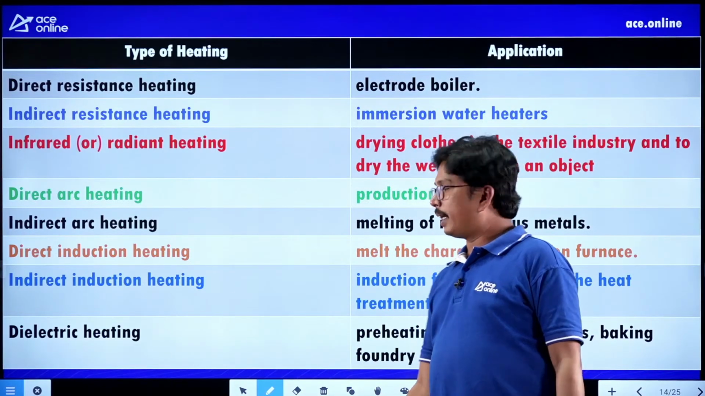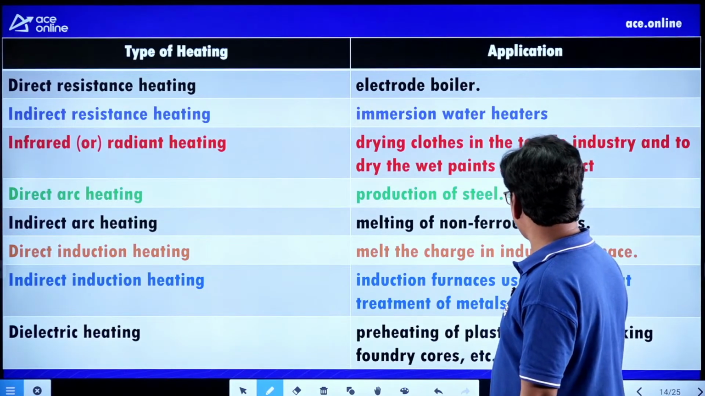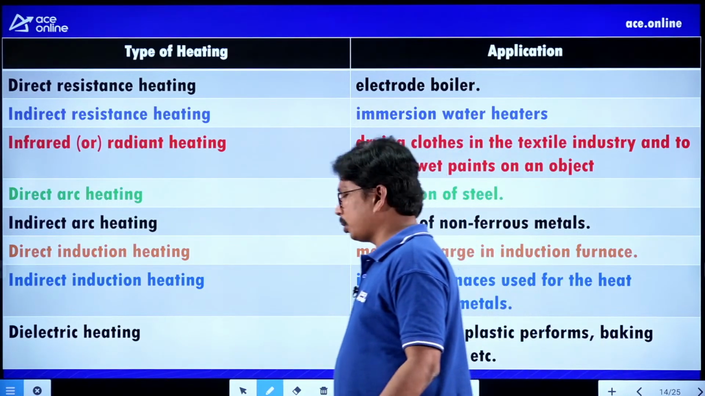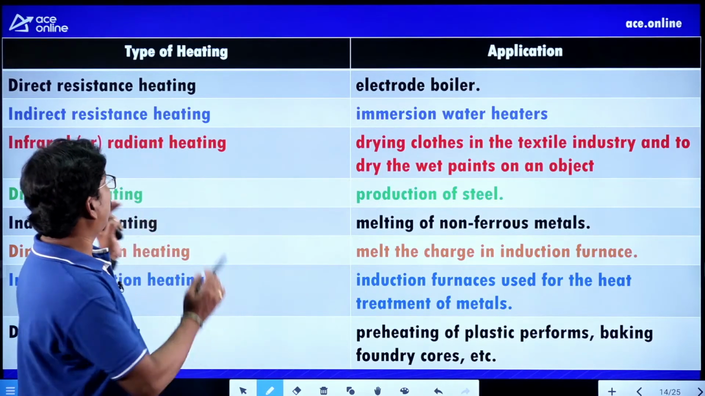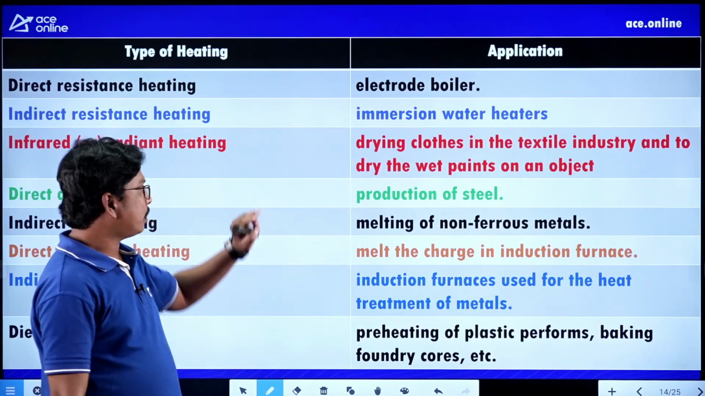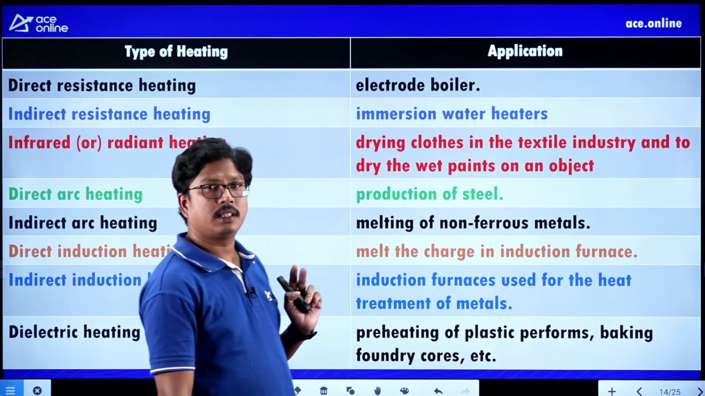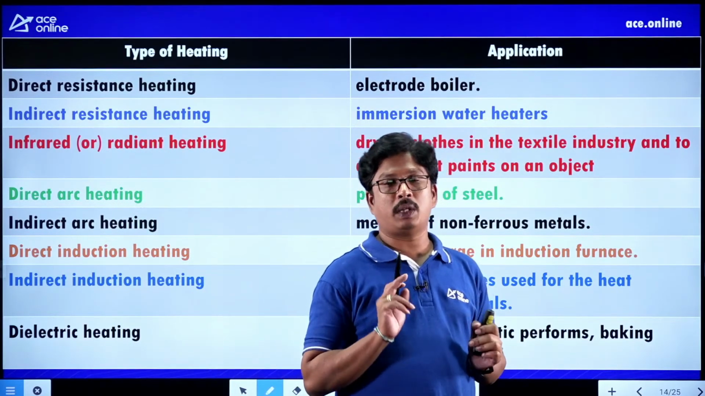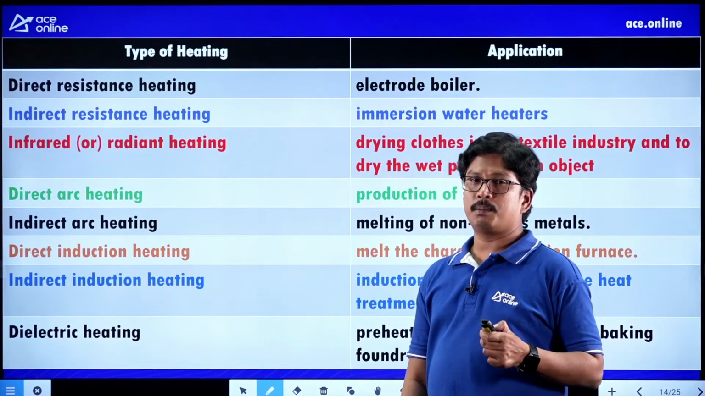And dielectric heating is used for preheating of plastic preforms and baking foundry cores. So these are the types of heating and their applications, students. Try to remember this table, one of the most important ones. Clear, students? If you remember this table, we can expect one question from this table itself.